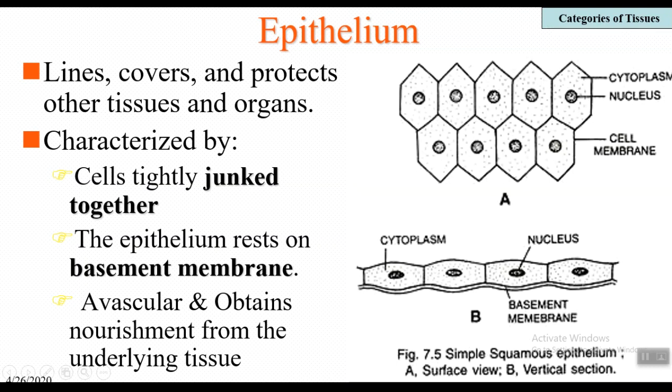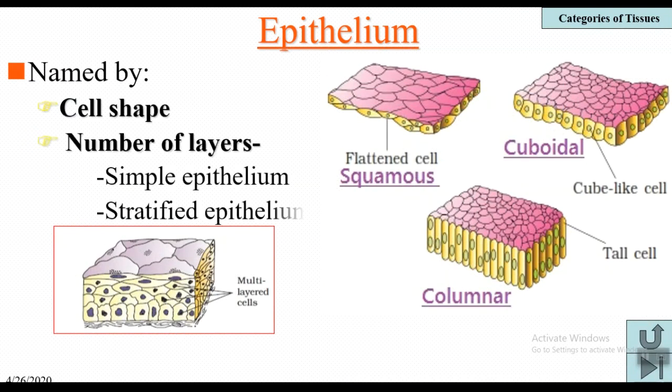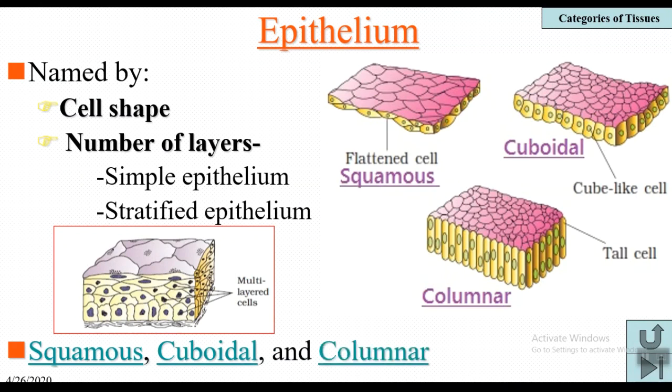And one more important character of epithelium is that it is avascular, meaning it is not directly supplied with blood vessels. It also obtains nourishment from the underlying tissue. And the epithelial cells are named by their shape. There are three types based on their shape: the squamous epithelium, the cuboidal epithelium, and the columnar epithelium.